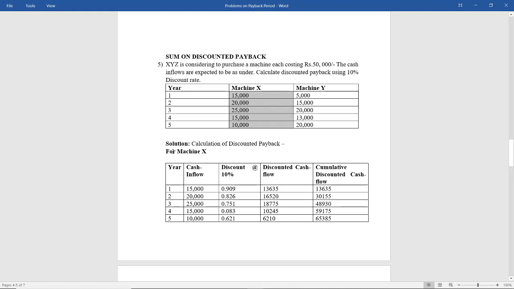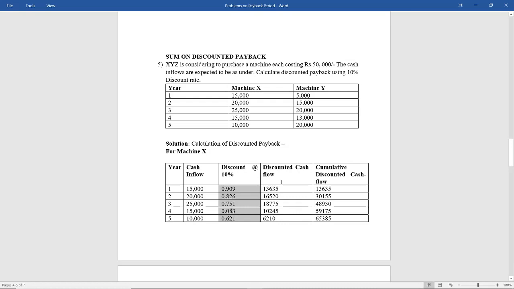This I'm writing as it is for machine X. So these two columns as they are. Then the next step is you have to find out the discounting factor at the rate of 10%. These factors you will find from your present value, future value tables, table number C, because you have to bring this 15,000 to the present value, this 20,000 to the present value. Now as on year 0 you have to get these values. You all know already how to see it. 10% for the first year it is so much, 10% for the second year.